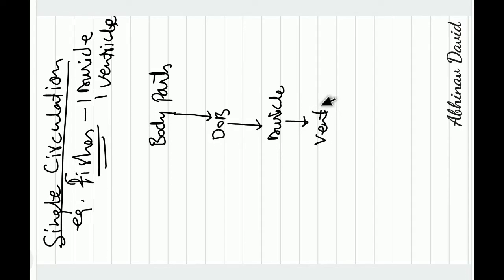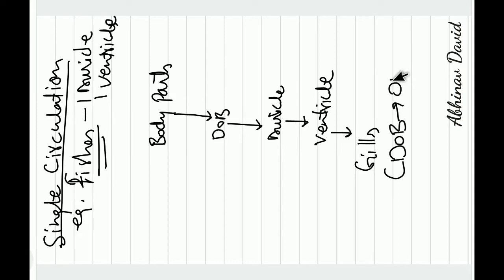So the auricle pumps the blood to the ventricle, and then the ventricle pumps the blood to the gills. Now you know that in the gills exchange of gases takes place. Like we have lungs, fishes have got gills where the deoxygenated blood changes to oxygenated blood, and this oxygenated blood from the gills is pumped directly to the body parts.